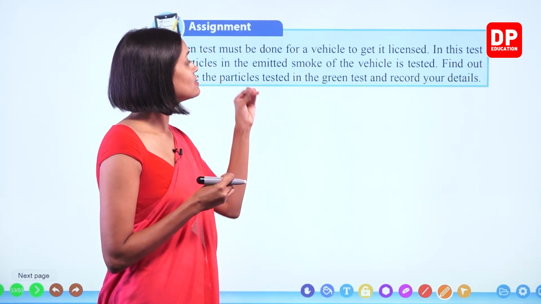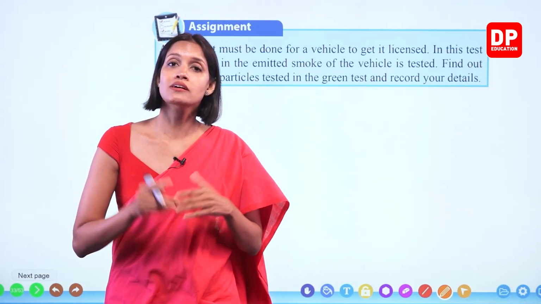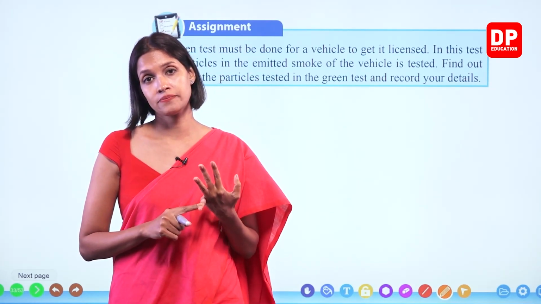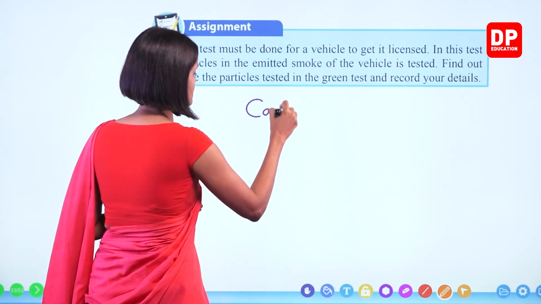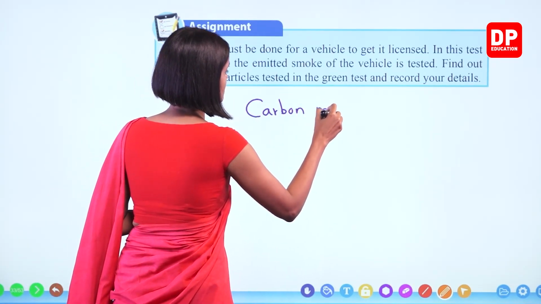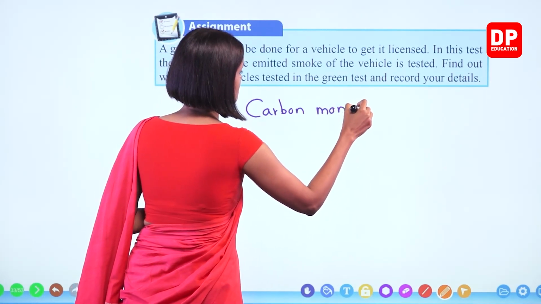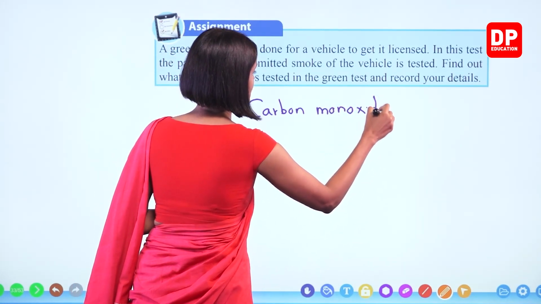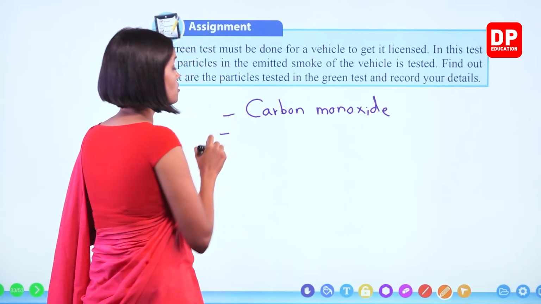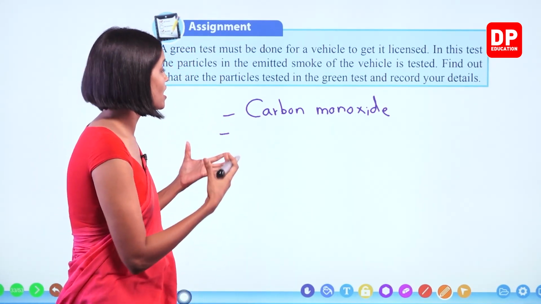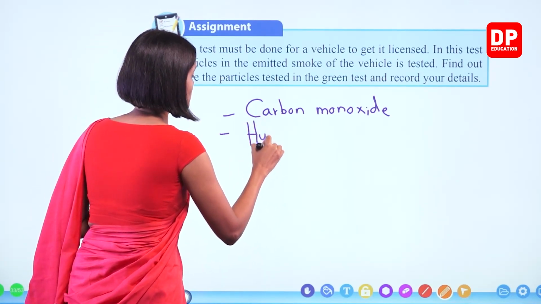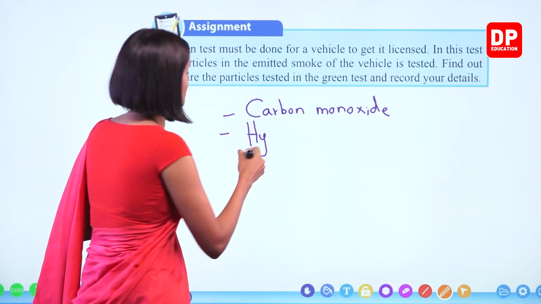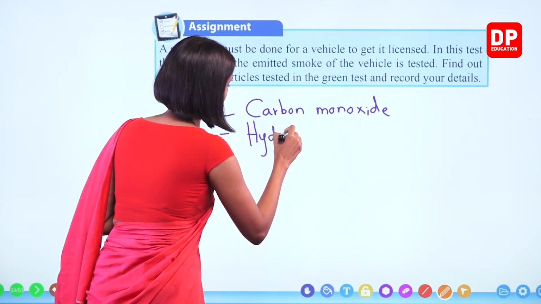So, basically in green test, they check whether carbon monoxide is there. And also they check whether hydrocarbons, unburned carbon particles and hydrocarbons are there, which means unburned fuel particles as well.